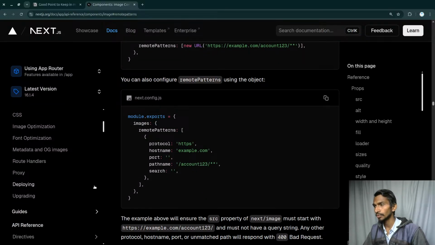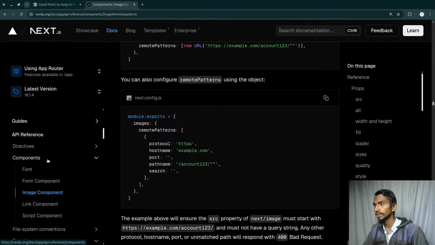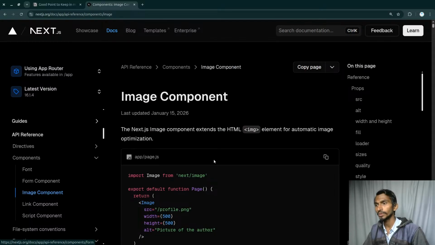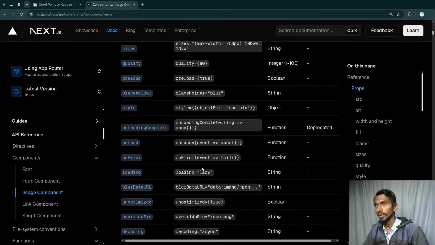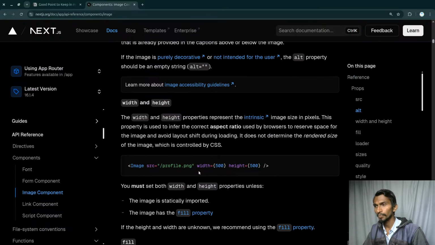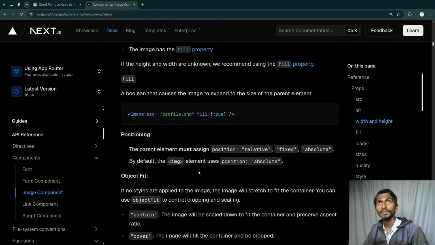And this is inside this particular section. There is something that I have to check. So inside components, you have image components, and whenever we are working with image components, at that time we have remote patterns related things.